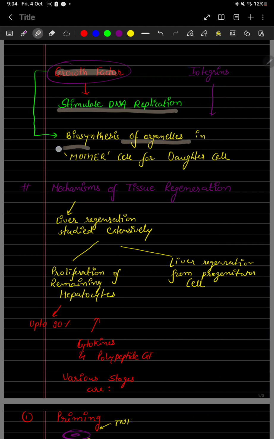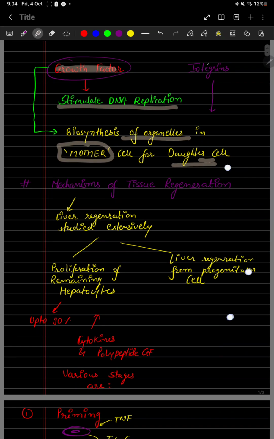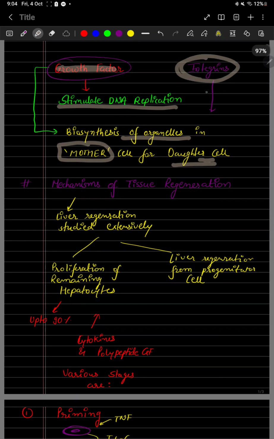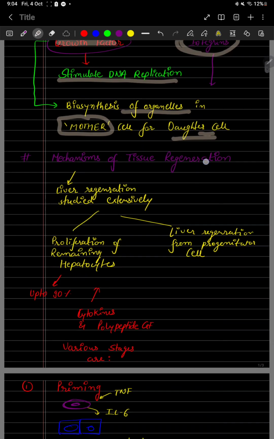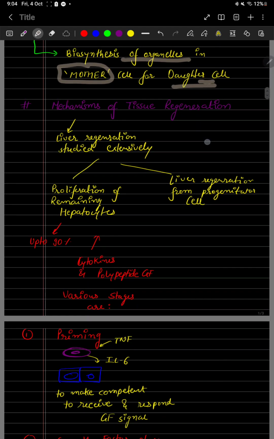Then the mother cell needs a greater number of organelles, and then it finally divides into daughter cells. And by the way, not only growth factors but also integrins, you know integrins. They also help in biosynthesis of organelles. You can name some integrins in the comment section.